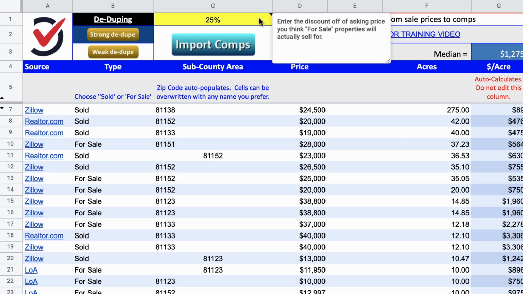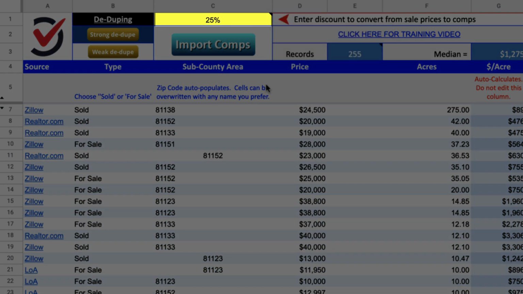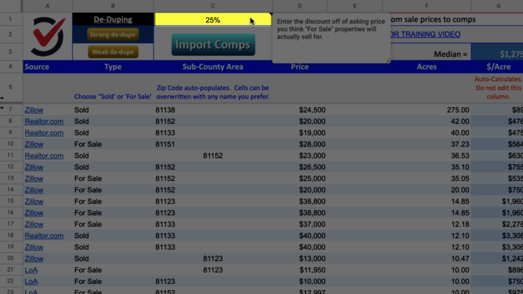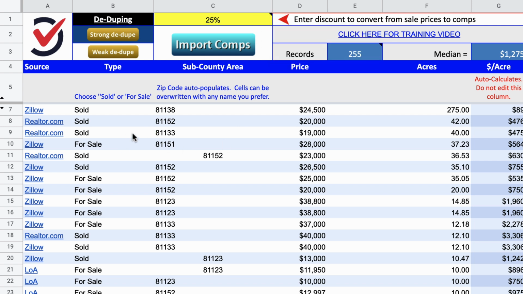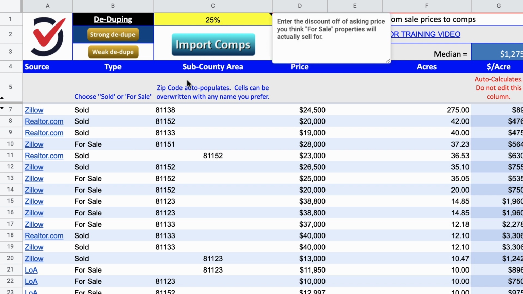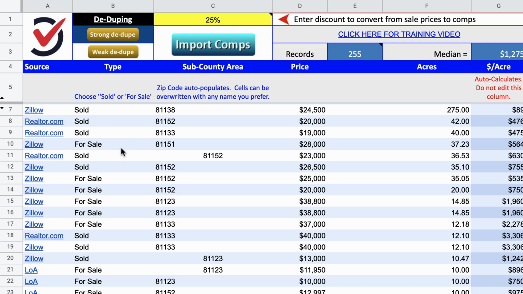Right here, you can enter the discount price for how much you want your offers to be if you're sending out blind offers, for example. This only applies to the ones that are for sale. This discount is not going to apply to ones that are sold. The reason you would want to do that just for the for sale ones is because in most cases, a property does not actually sell for the asking price. A lot of times it's going to sell at a lower price.